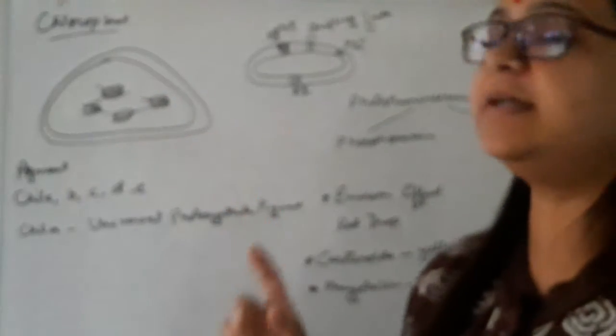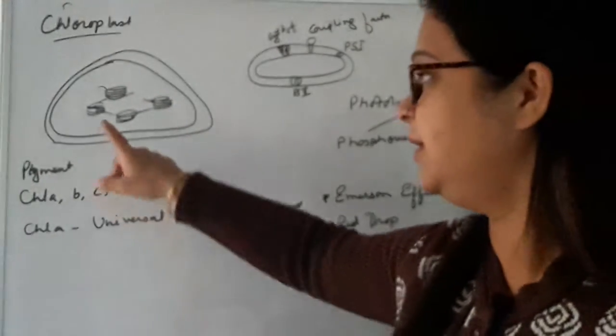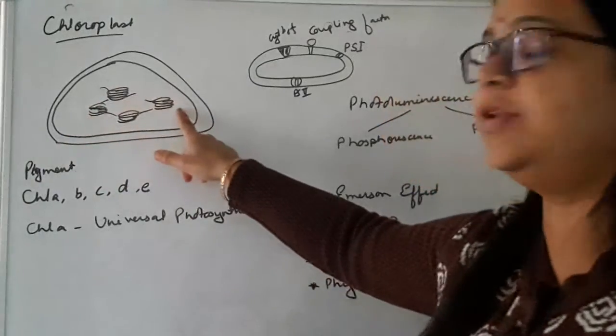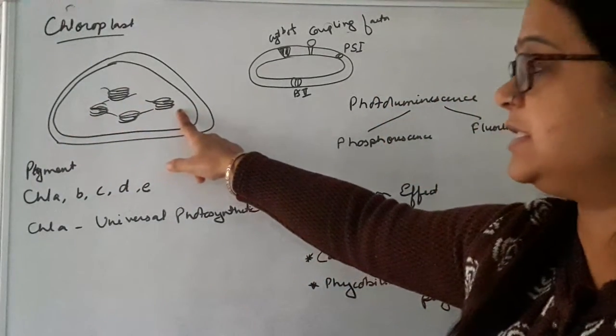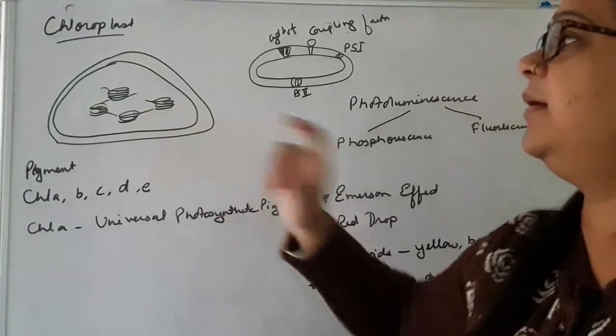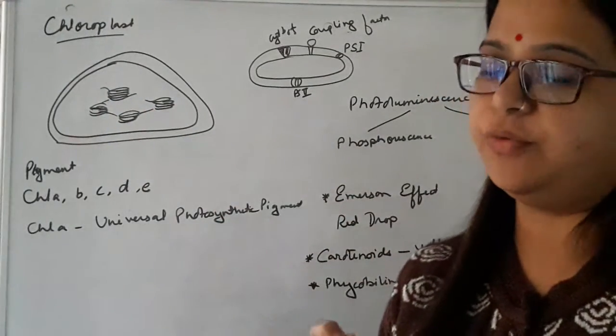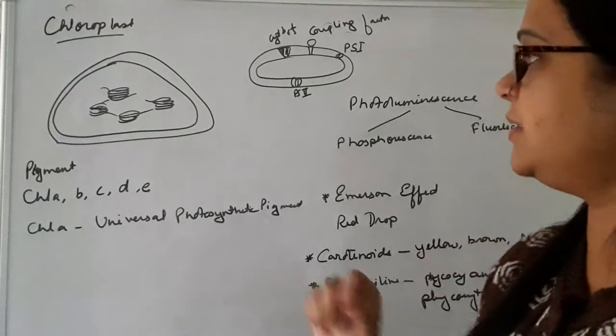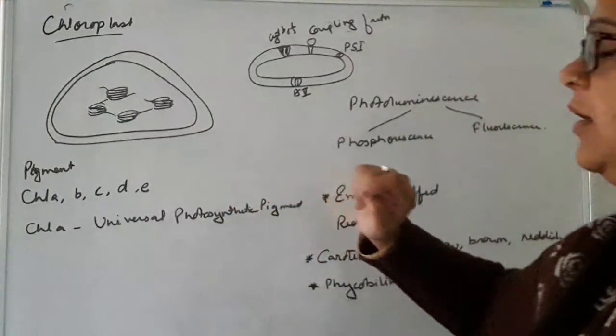The thylakoids are the major sites of light reaction. Then this is the matrix or the stroma, which is the site of dark reaction. And these grana are interconnected through the stroma lamellae, or the frets. So these are the main things regarding the chloroplast.